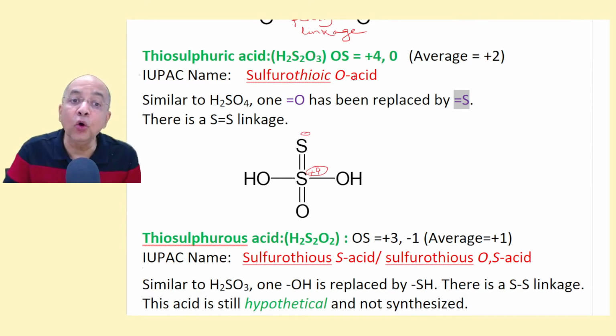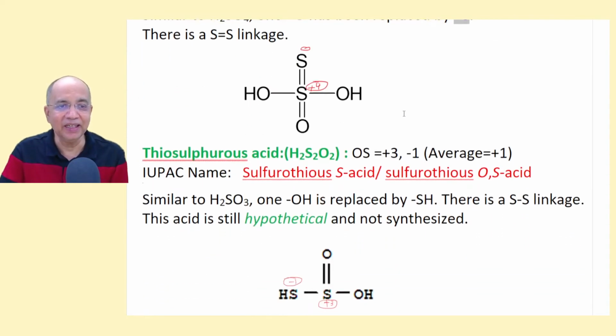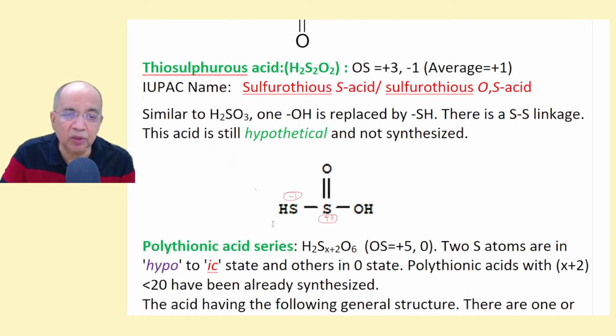It has changed to sulfurothioic O acid. O acid means the ionizable hydrogen is bonded to oxygen, not sulfur. Sulfur is free. It's not containing the ionizable hydrogen. So IUPAC has changed the name, but students don't remember this. Similarly, thiosulfurous acid also contains a sulfur-sulfur linkage, but a single bond.